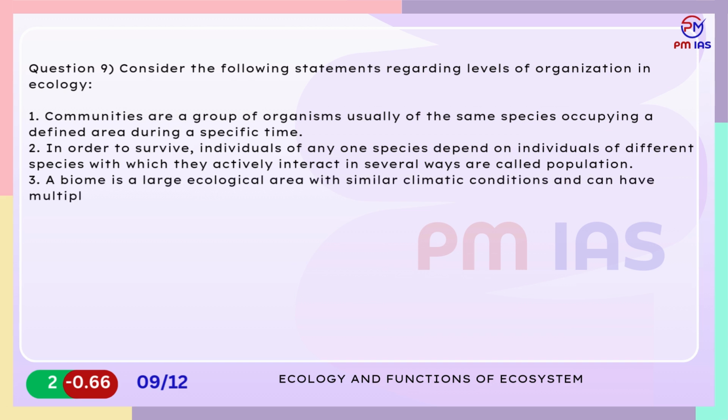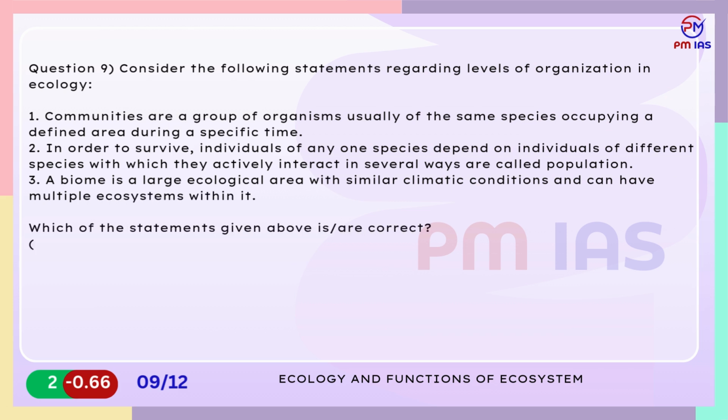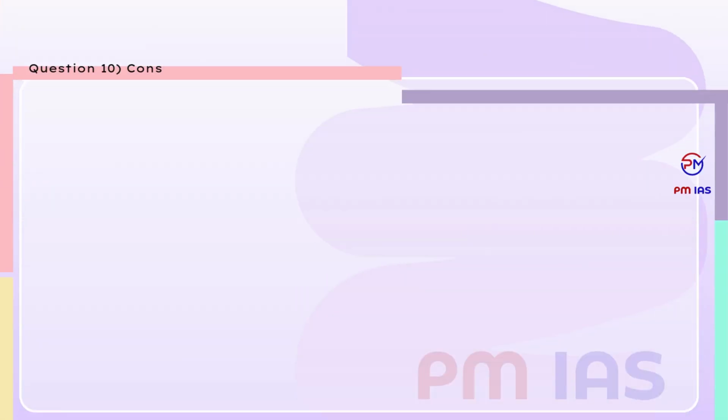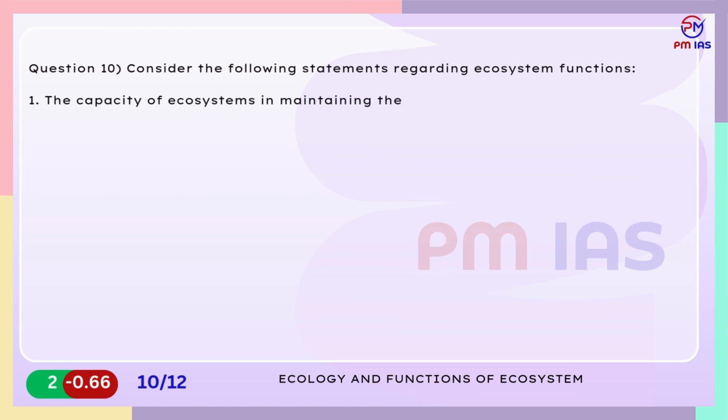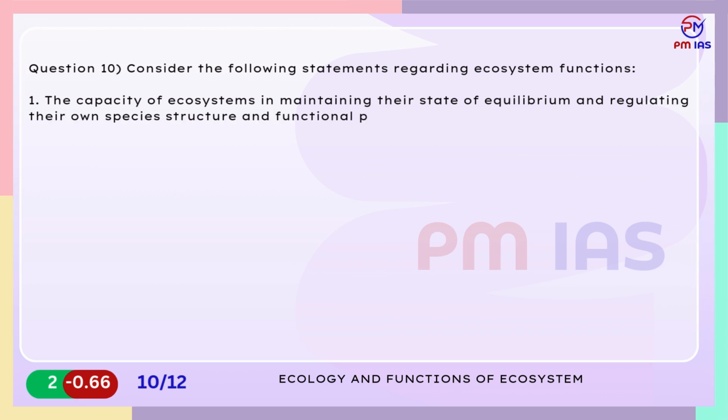Which of the statements given above are correct? A. 1 and 2 only. B. 2 and 3 only. C. 2 only. D. 3 only. Question 10. Consider the following statements regarding ecosystem functions. 1. The capacity of ecosystems in maintaining their state of equilibrium and regulating their own species structure and functional processes is known as homeostasis.